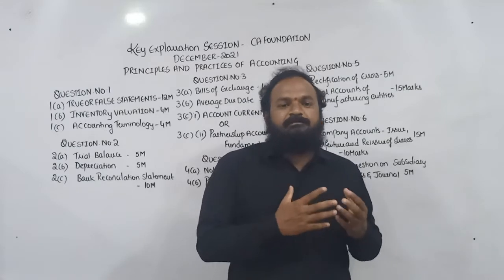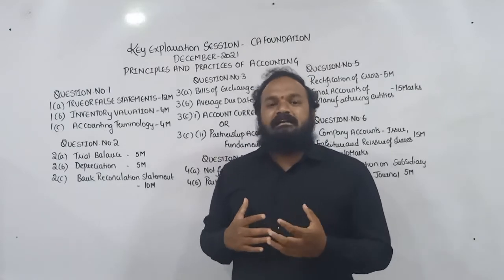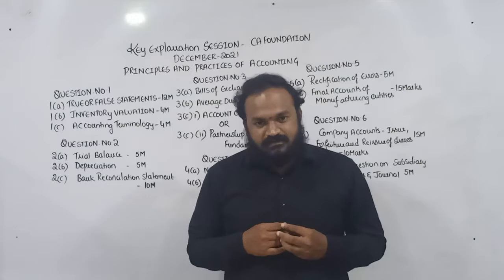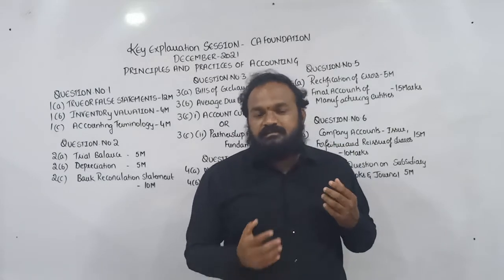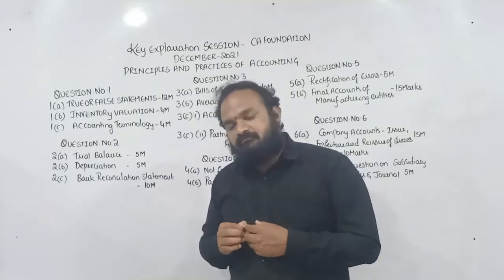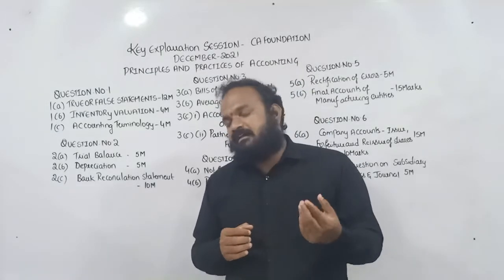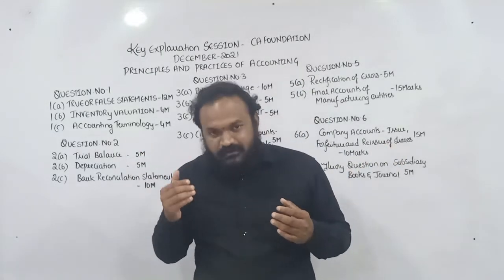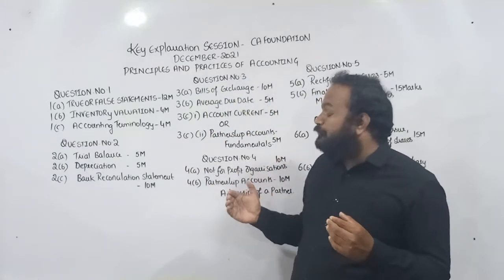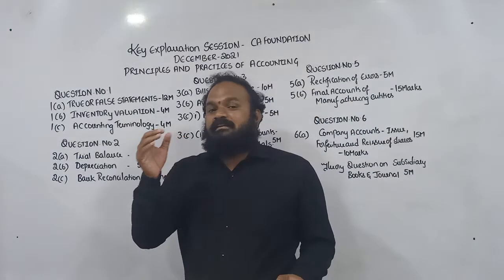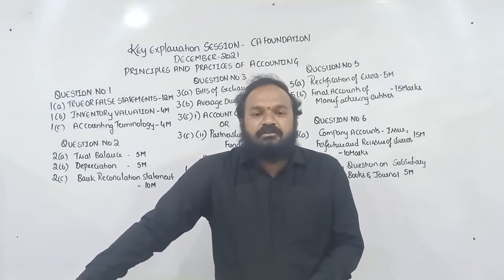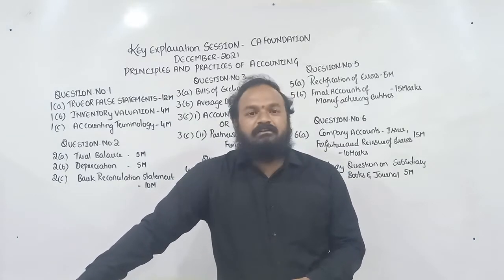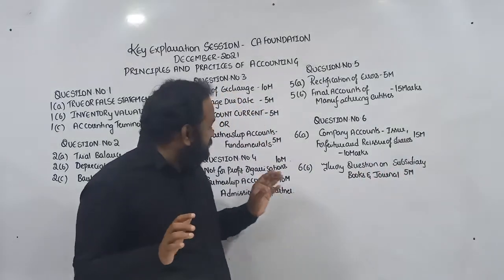Based on that income and expenditure account along with the additional information, you have to prepare the receipts and payments account and the closing balance sheet, and the opening balance sheet is the working note. We'll discuss this now. Next, 4B is one of the expected questions this time. It is a partnership question on admission of a partner, with a hidden goodwill model.